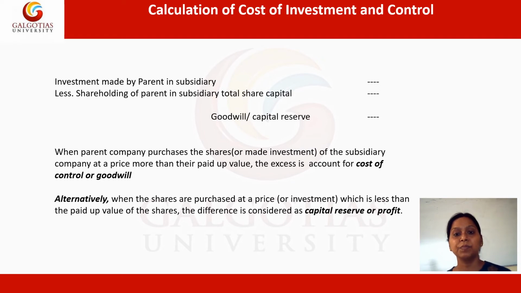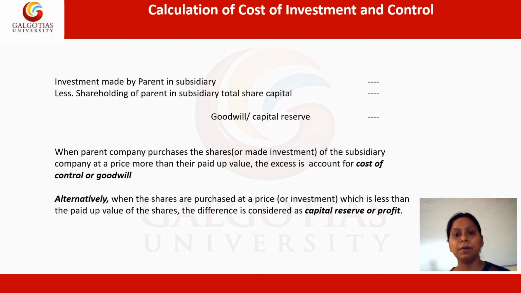Now in this case, if the investment made by the parent in the subsidiary is more than the share capital of the subsidiary company, at that point of time the goodwill, or the cost of control, will be generated. On the other side, if the shareholding of the parent company in the subsidiary's total share capital is more than the investment made by the parent, that is, the investment is less, at that point the capital reserve could be generated.